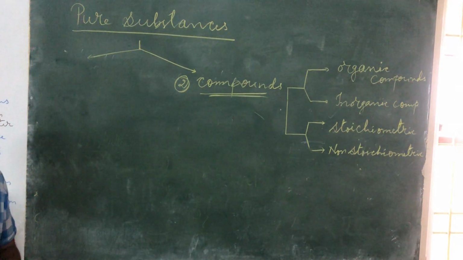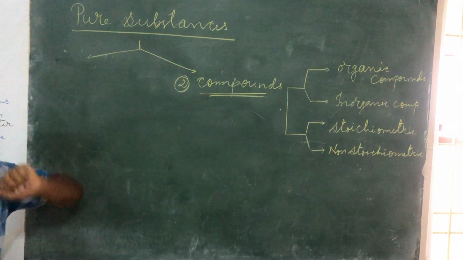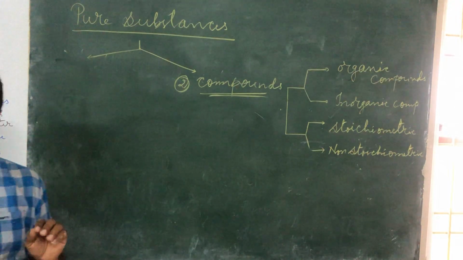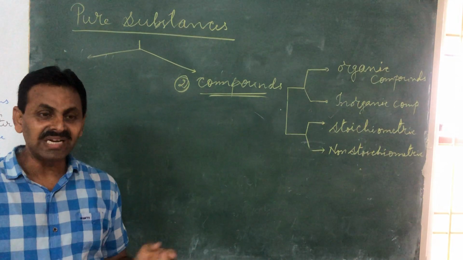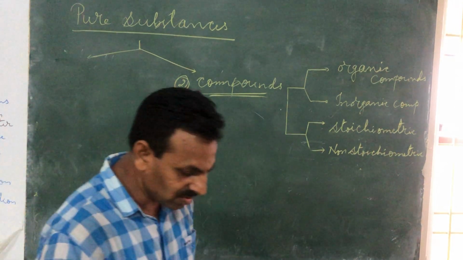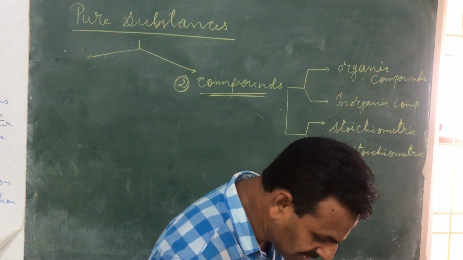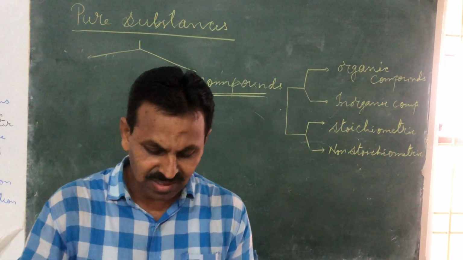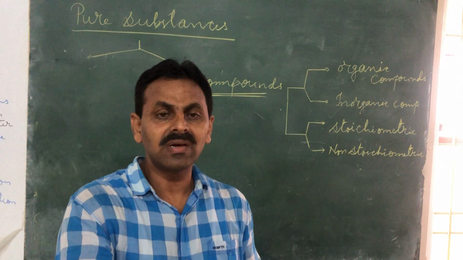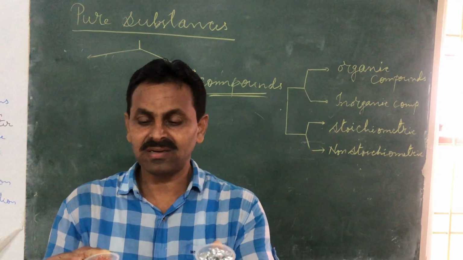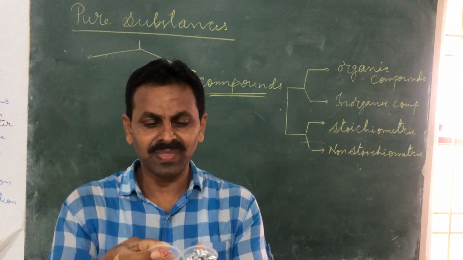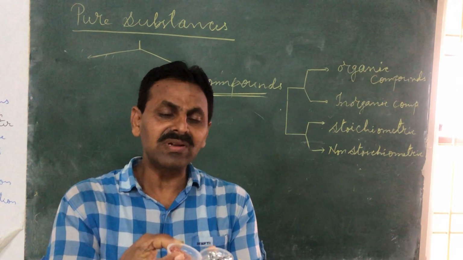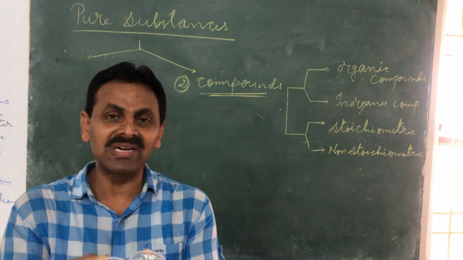But compounds are formed by chemical combination. It is not physical combination. I'll tell you how. Say for example, last time also I have shown you, this is copper powder and zinc metal. Copper and zinc, both are metals. Now if I mix them, they will simply form a mixture. No reaction will take place.